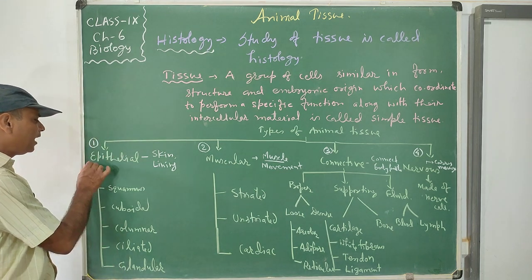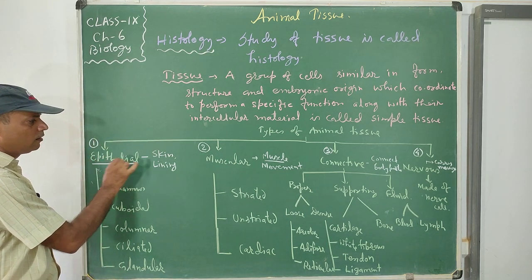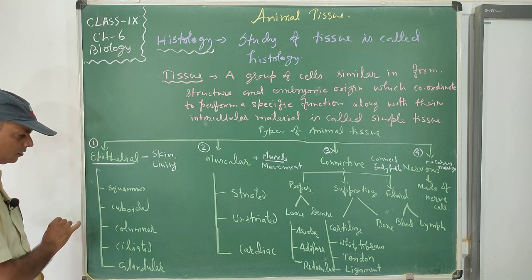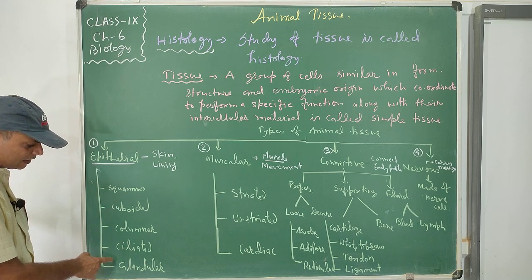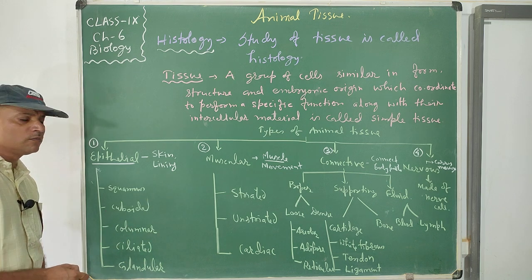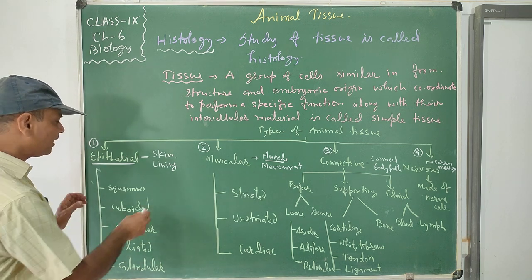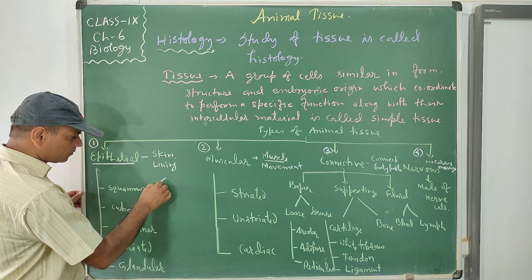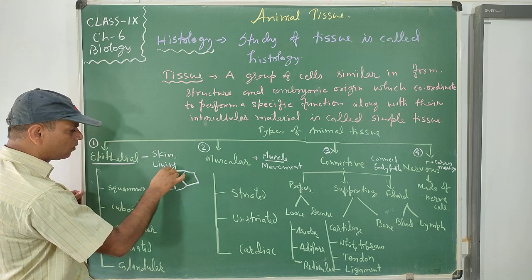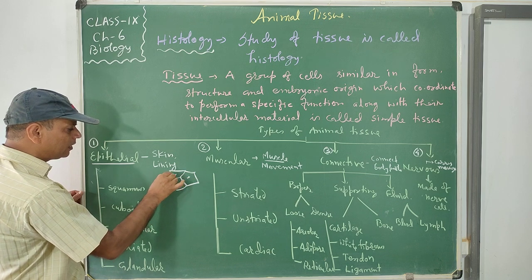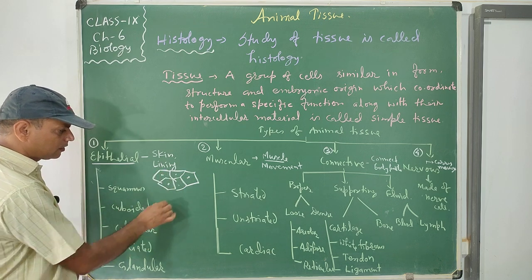So the epithelial tissue is of different types: squamous, cuboidal, columnar, ciliated, glandular. Squamous epithelial is like the tiles on the floor. This is the squamous epithelial.